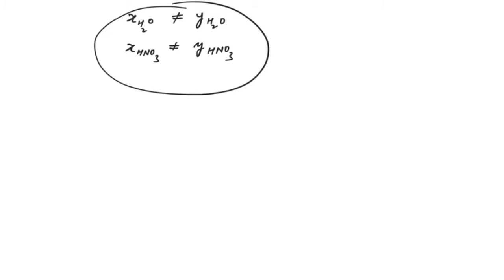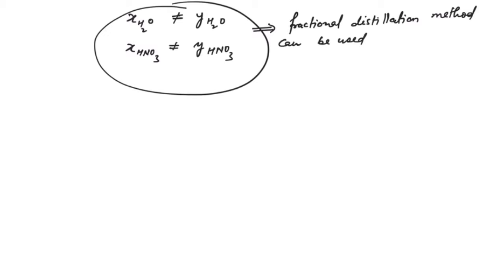If this is the condition, then the fractional distillation method can be used to separate components.